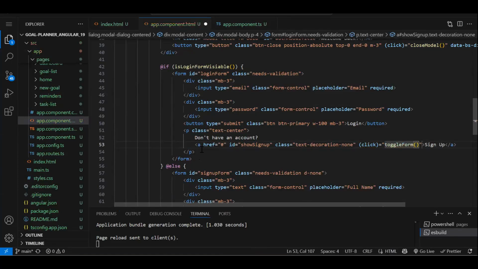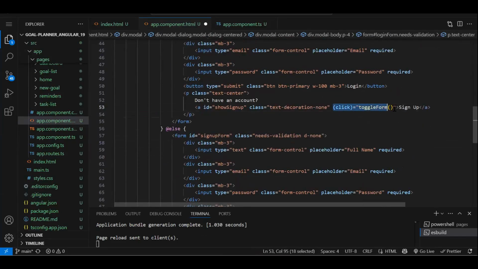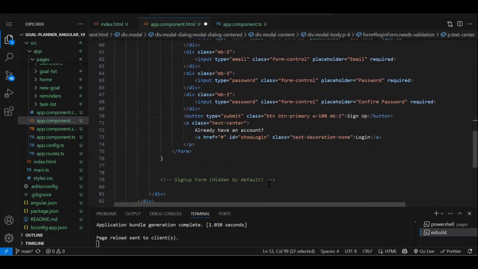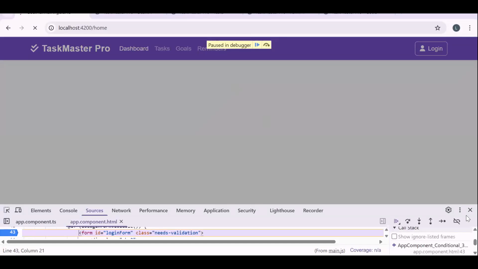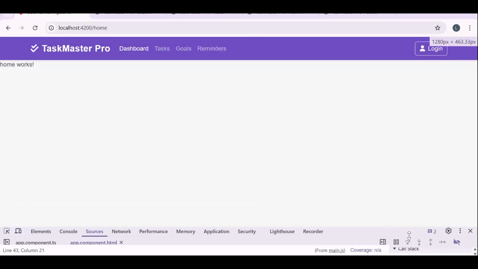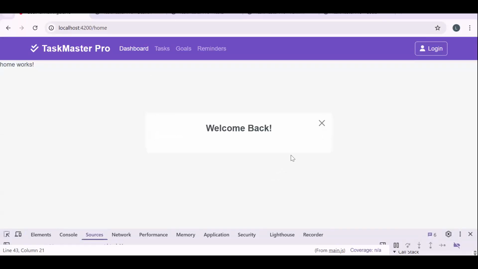We just need to remove this href hash, otherwise it will go to the relative location. And the same thing on the login link over here also. From here also, we need to remove the hash. Let's save it and check if the toggle is properly working. So on click of login, see, wait, something is wrong.